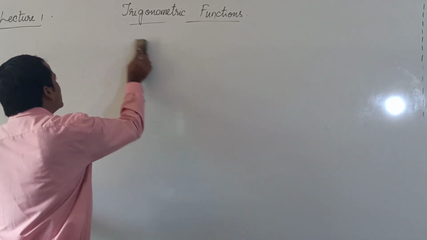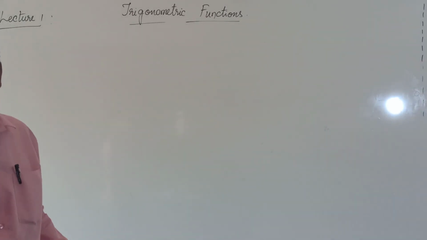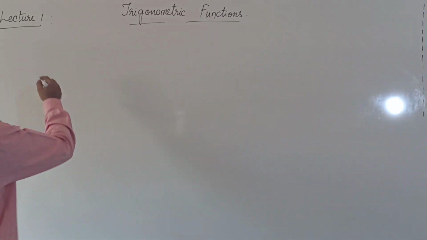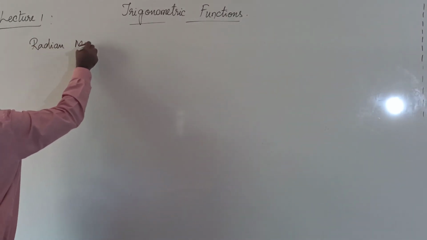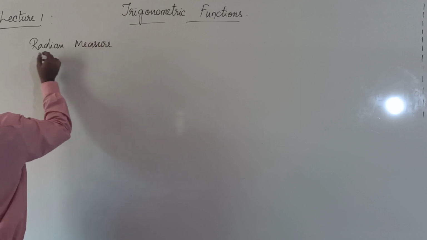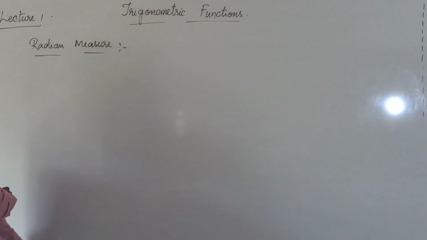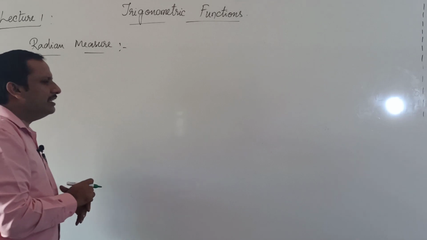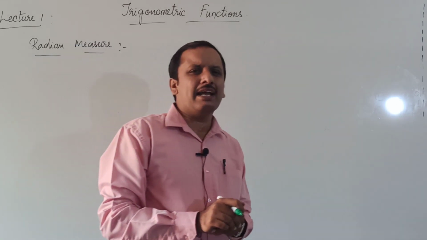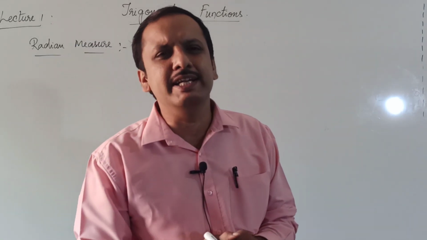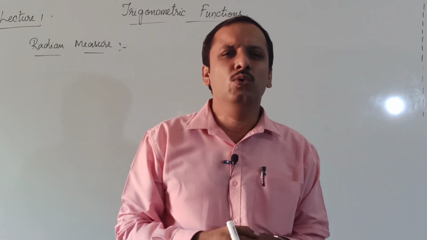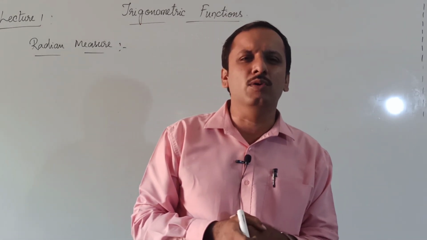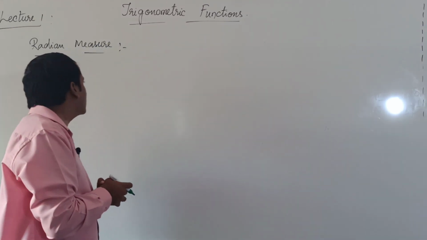Let us see what is a radian measure. Radian measure. A radian is defined as the angle subtended at the center of a circle by an arc of a circle whose length is equal to the radius of that circle.